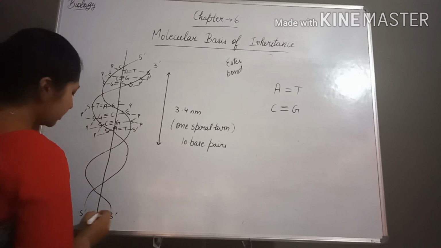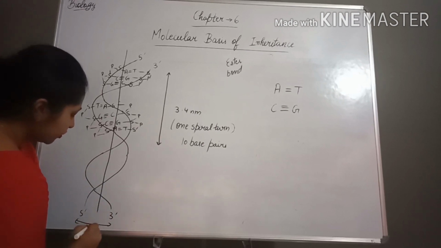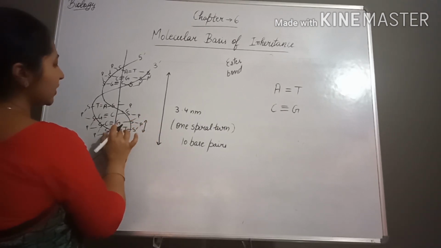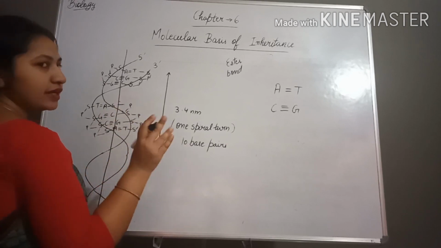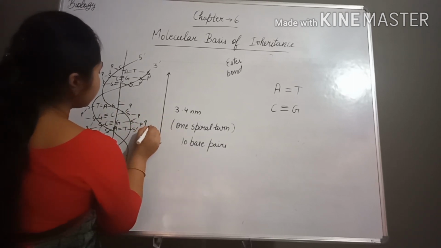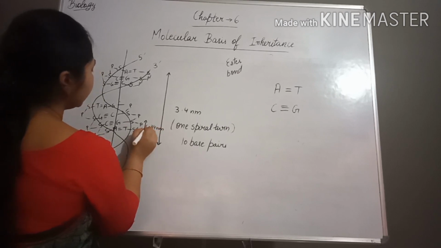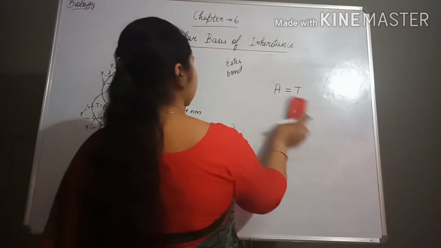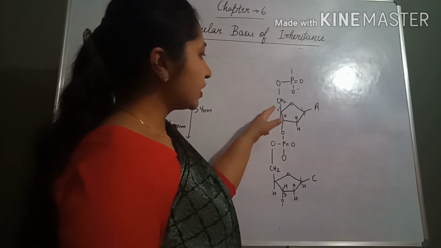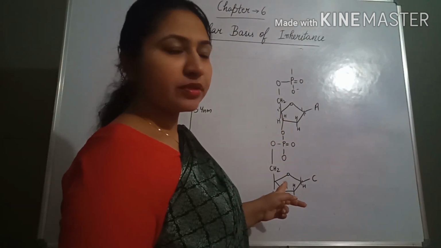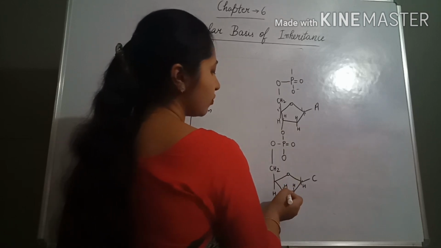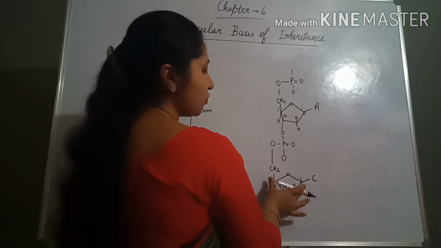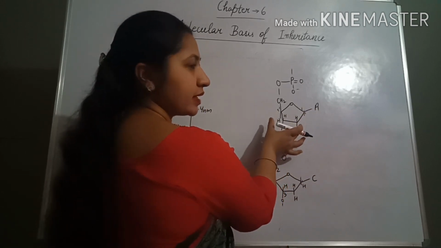Now next is about the dimensions. The diameter is 2 nanometer, and if we talk about the distance between any two bases, like G and T, or C and G, then what is the dimension? It is 0.34 nanometer. Now see here, there are two sugar molecules present in the DNA, and how one nucleotide is linked with the second nucleotide.